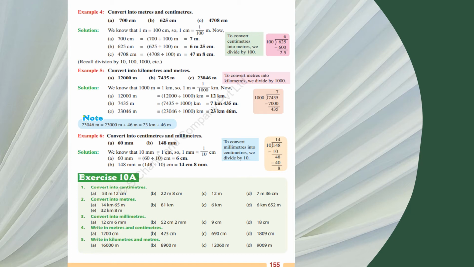Now here is chapter 10a: convert into centimeter, where the measurement is given in meter and centimeter. The 12 centimeter is already in centimeter. You have to convert the 53 into centimeter. 53 is in meter. Meter is bigger, centimeter is smaller.